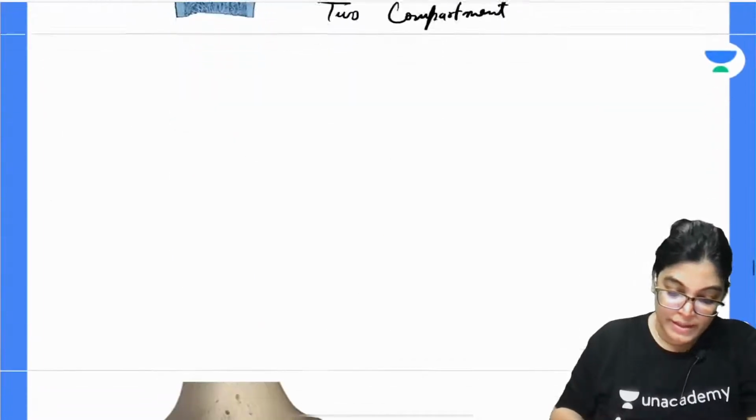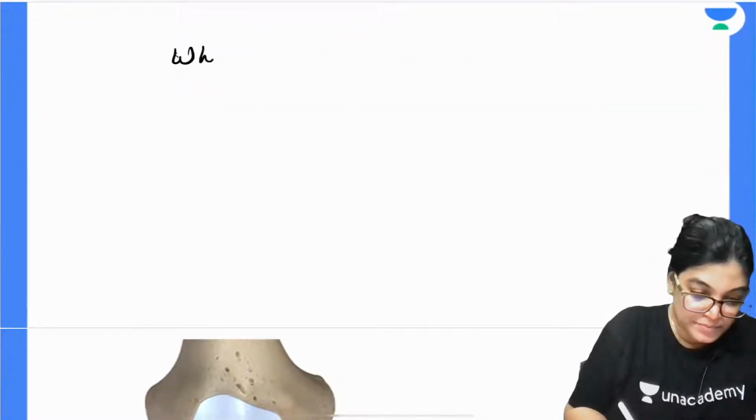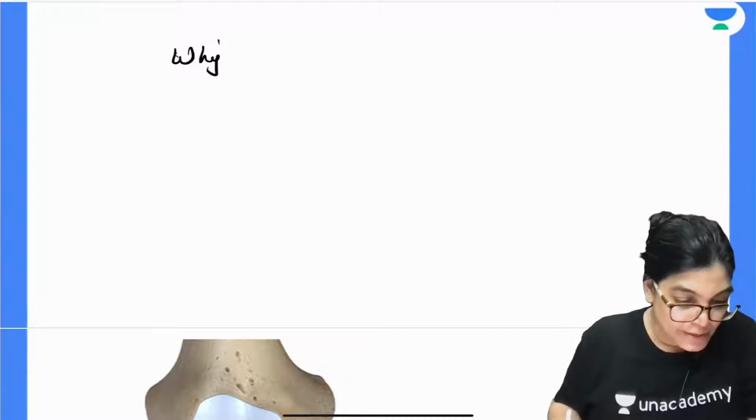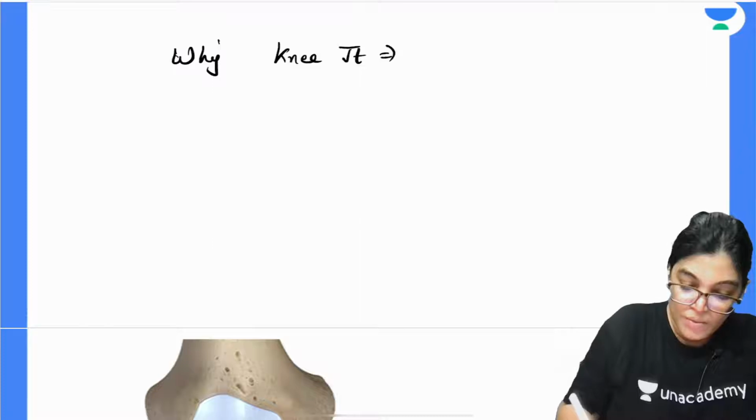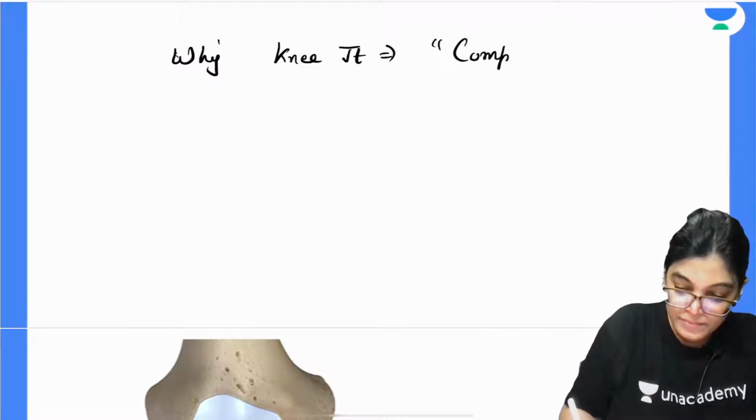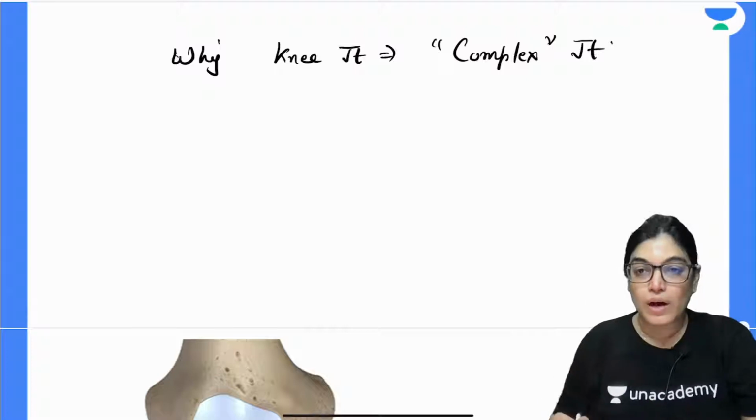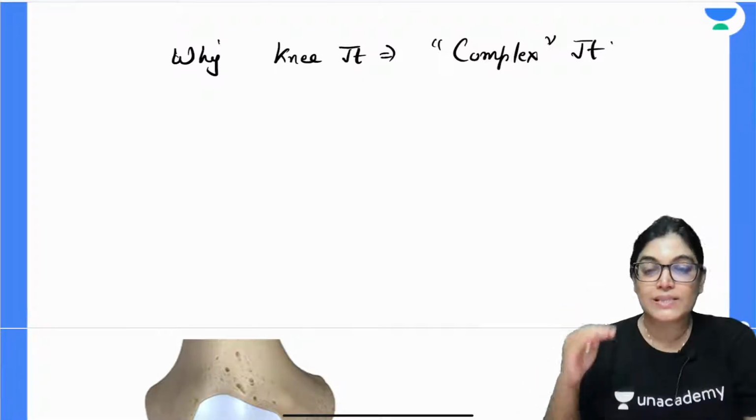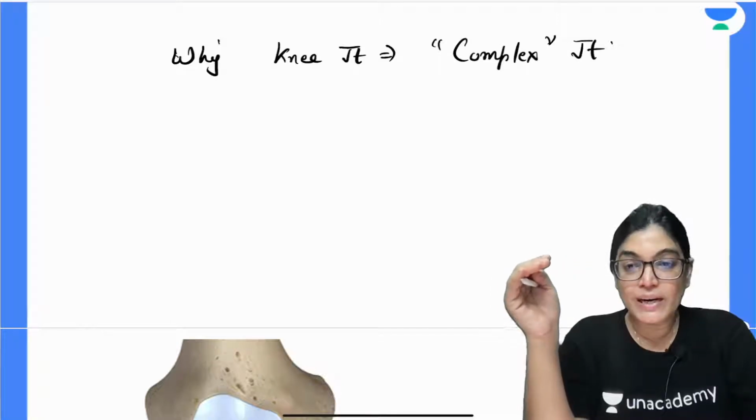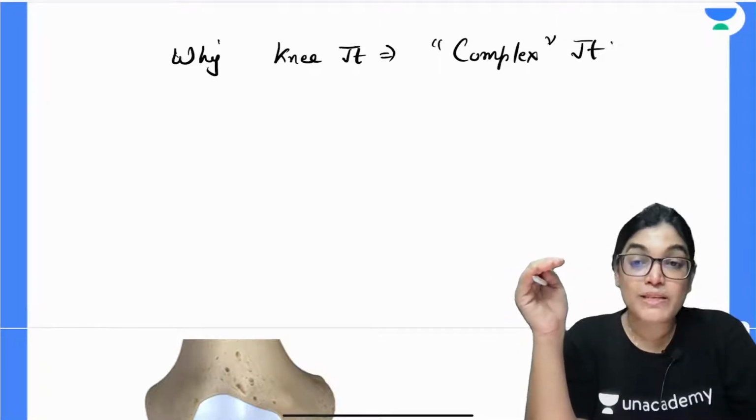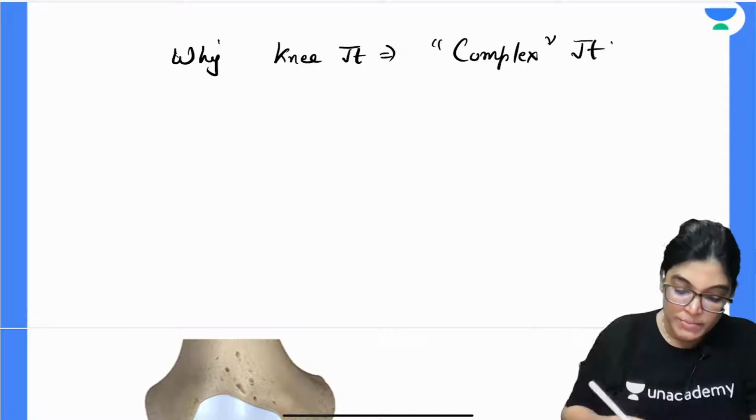So let me tell you why. Absolutely right, Mohammed. Why is the knee joint a complex joint? So it will divide it into two compartments. The joint cavity lying above the level of the semilunar cartilages is called the meniscofemoral compartment.